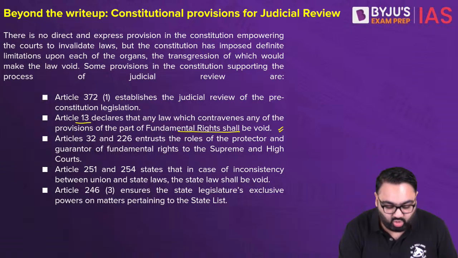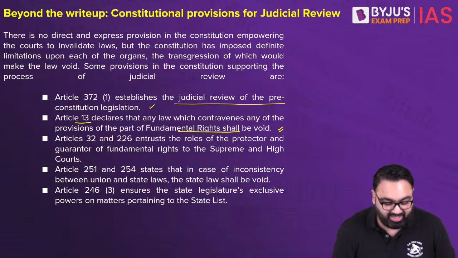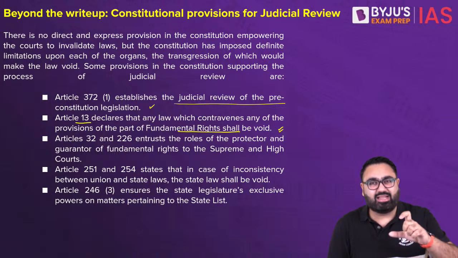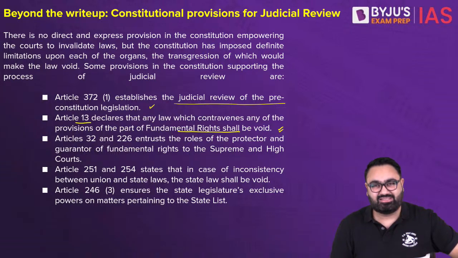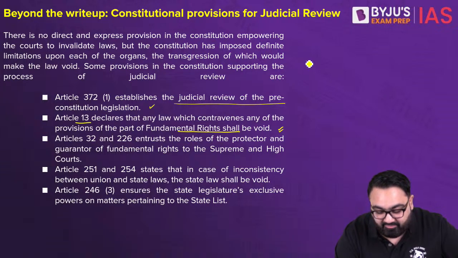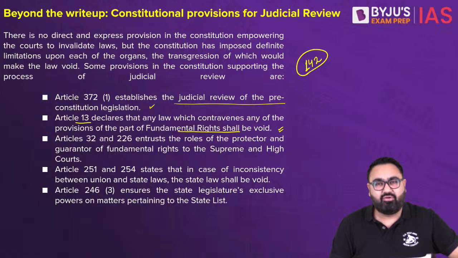We have Article 372 that establishes judicial review as a prerequisite of the legislation. But again, the definition of it is left to the judiciary specifically. And this is where the judiciary has a free hand. Article 142 again plays a very key role here, which gives the power to the Supreme Court to give any directive that will ensure complete justice in the society.